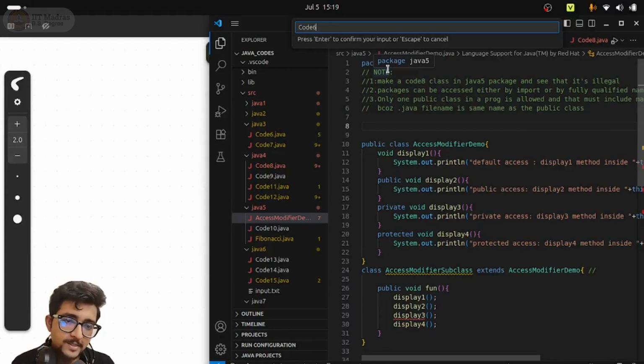We will discuss these points in detail, but I'm mentioning it here since we are already on the topic. If I want to use the code6 class of the Java 4 package and not the Java 3 package, then I will write import Java4.code6. Like we have been importing many things, right? Now we will discuss what that import statement is in detail. So you can write import Java4.code6, or if you want Java 3's code6, we will write import Java3.code6.